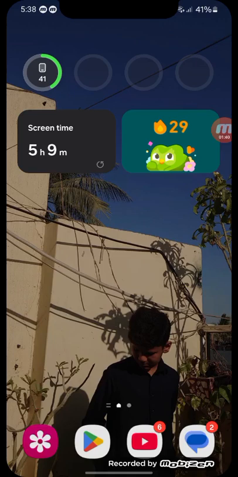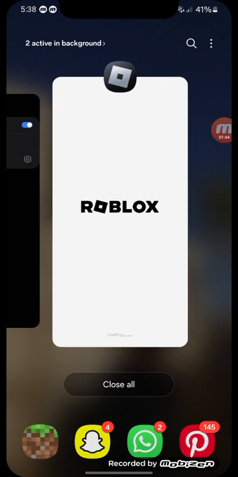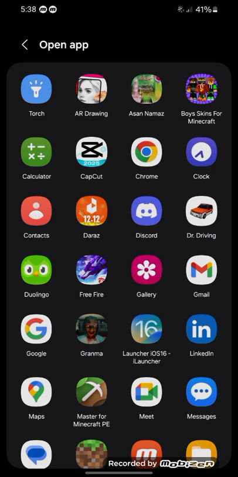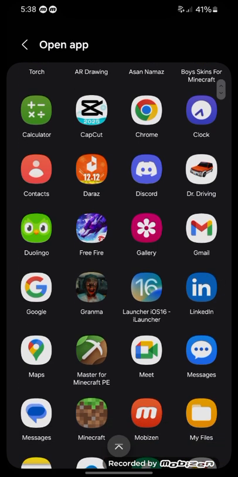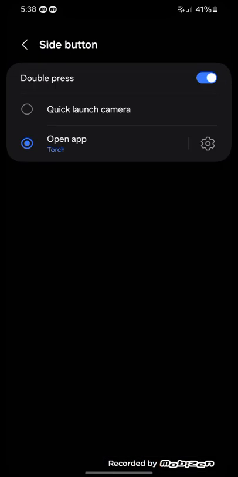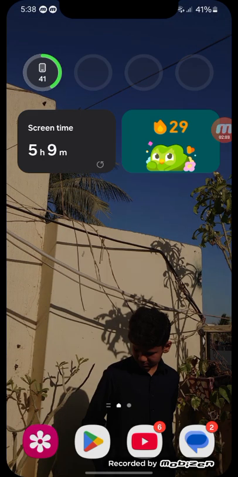And if you want to open the torch, then go to that, go to the settings button and click on torch. It will be in the up left corner. Okay, so enable that, and then my torch is on.